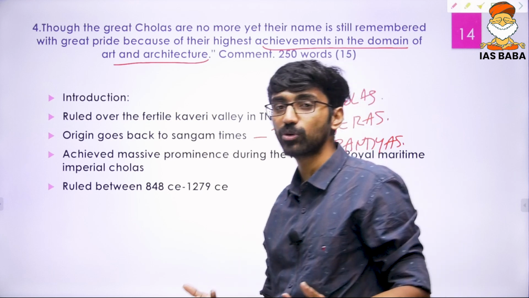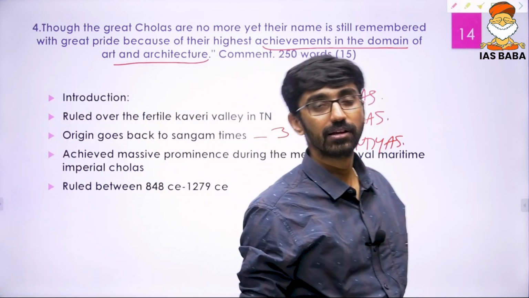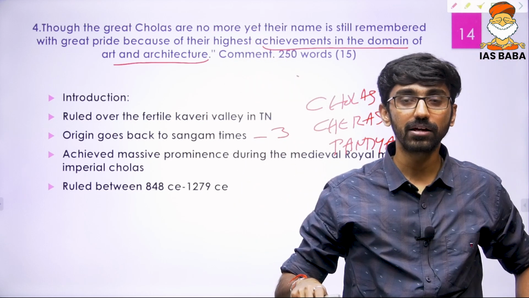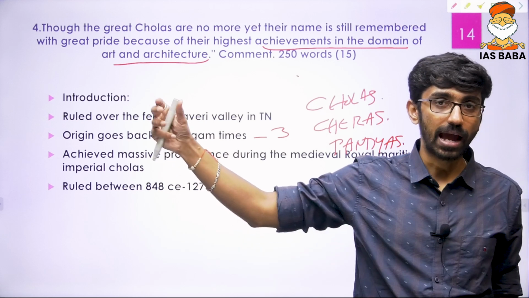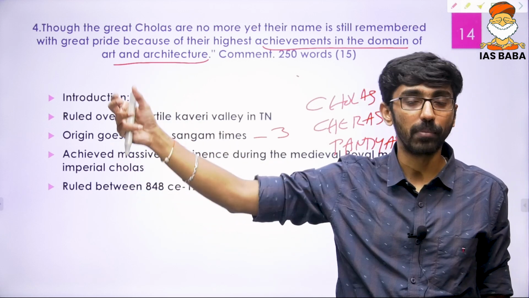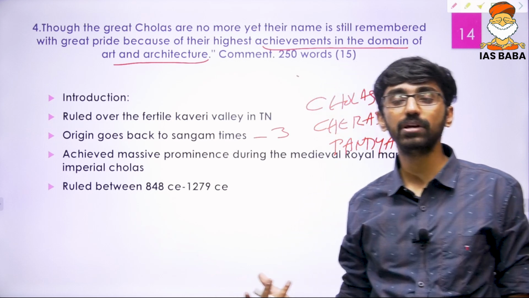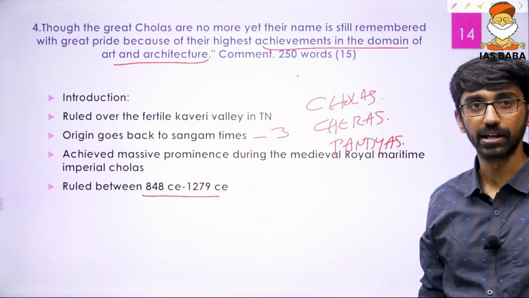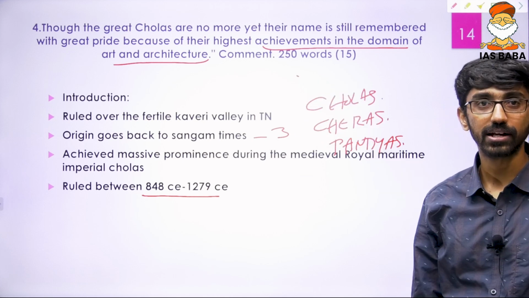Now these Cholas we are talking about are the medieval Cholas, who can also be called the imperial Cholas, the royal Cholas, the imperial maritime Cholas. They had a great navy and expanded their empire not just in India but outside India also. They conquered Sri Lanka and expanded their empire into the Malaya region as well as the Indonesia region, and that is why they are called maritime imperial Cholas. They ruled between 848 and 1279. So what we have to talk about in the Cholas is their contribution to art and architecture.